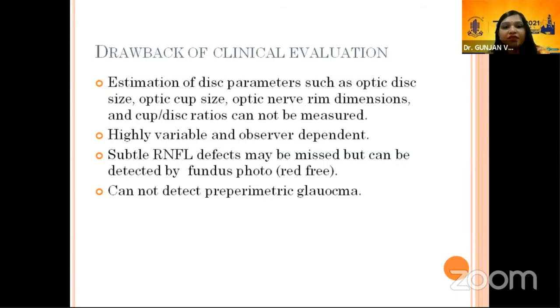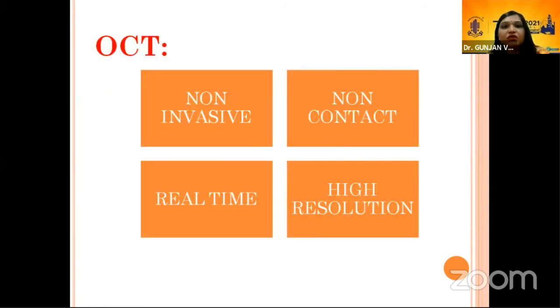Subtle RNFL defects may be missed during busy OPD practice, and if not carefully seen, we miss them. They can be detected by fundus photo, red-free fundus photo, and we cannot detect pre-perimetric glaucoma by clinically evaluating the disc. So here OCT comes to our help.